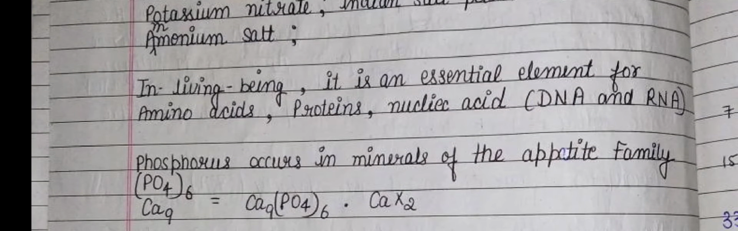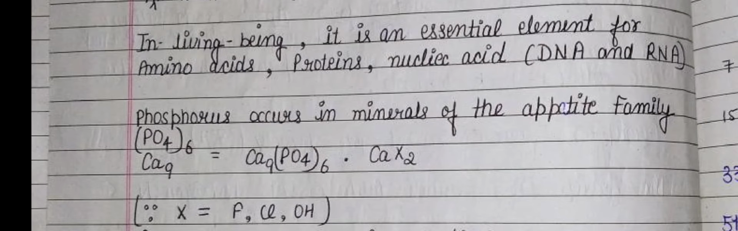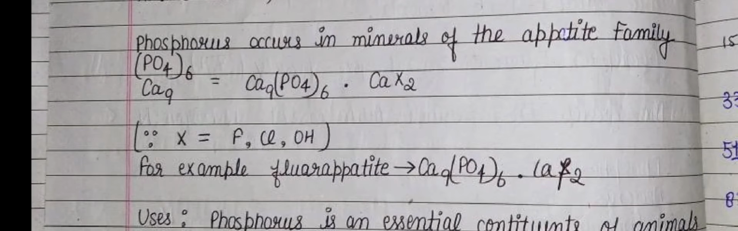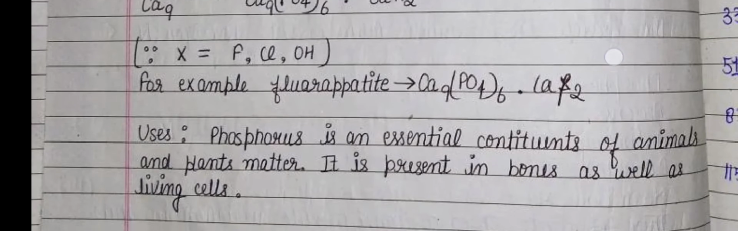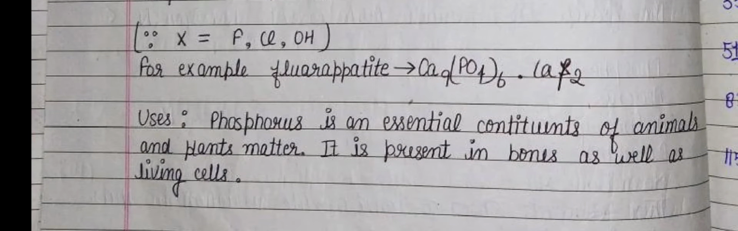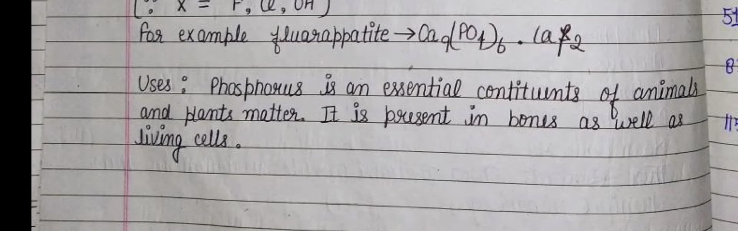Phosphorus occurs in minerals of the apatite family. It means all the apatite family minerals contain phosphorus. This is the salt of phosphorus, for example fluorapatite. Phosphorus is essential for the constitution of animal and plant matter. It is present in bones as well as living cells. Phosphorus, calcium and fluorine are called our skeletal materials. They form our teeth and bones.